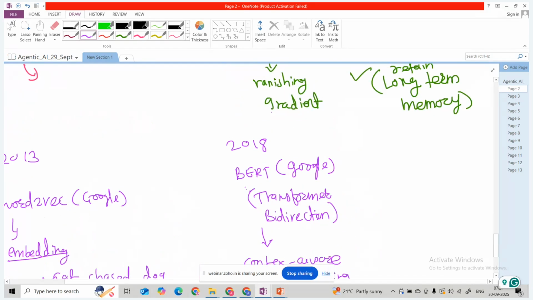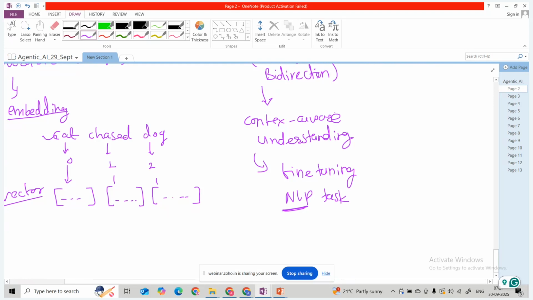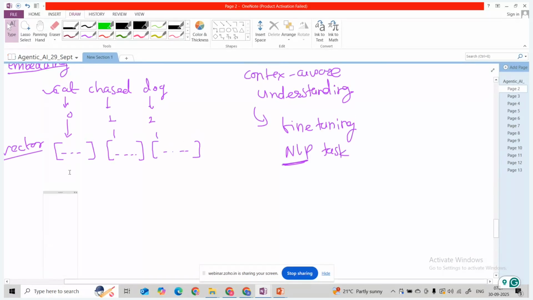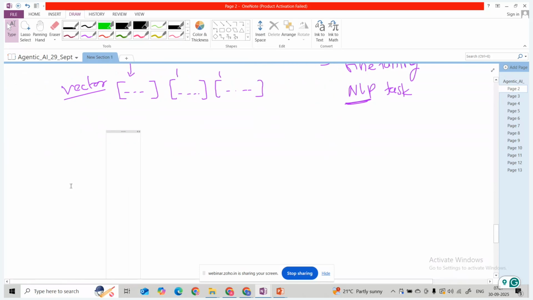The next model, around 2019, is the GPT-2 model, guys, and this was not a very famous model.